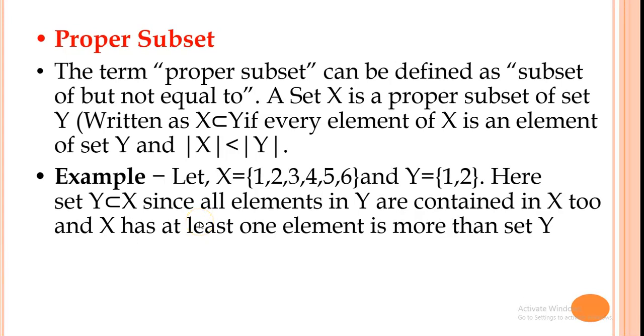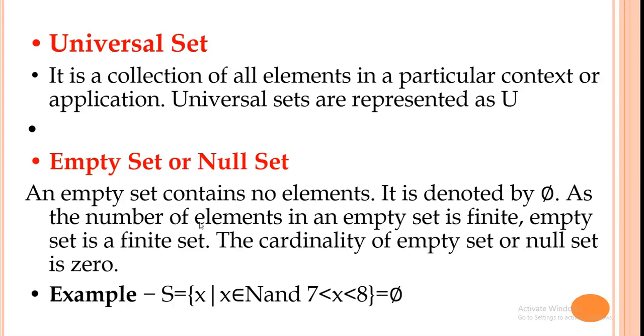So for example, X has the elements 1 to 6 in that set, and Y is nothing but 1, 2. These are the two elements in that set. Here set Y is a proper subset of X. Why is it so? Since all the elements in Y are contained in X, and X has at least one element more than the set Y, it is called a proper subset.